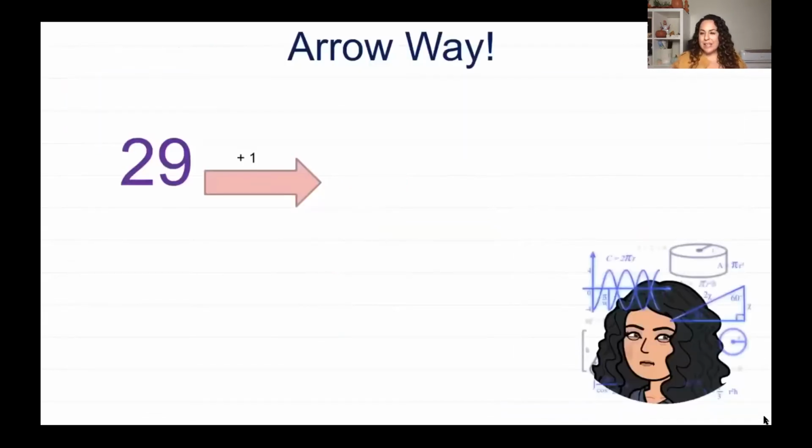All right, let me introduce you to another strategy. We're gonna call this the arrow way. Now, a lot of you guys can do 1 more and 10 more in your head. So a lot of the worksheets that you're going to have, they're gonna have a number with an arrow. So let me show you how to work through that. 29 plus 1 more. Well, let me show you what this looks like on a hundreds chart.